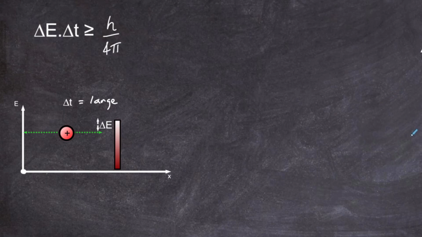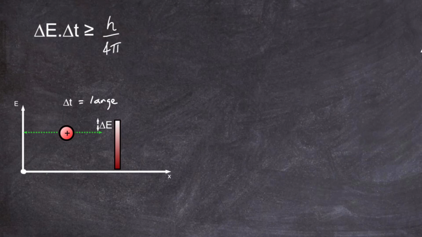Now if that's the case, then the proton can borrow that extra amount of energy, can use that extra amount of energy only for a given time. But in this case the time will be large, and hopefully the time will be long enough that the proton will have its energy to come near the potential barrier and escape over it. So you could use that argument.